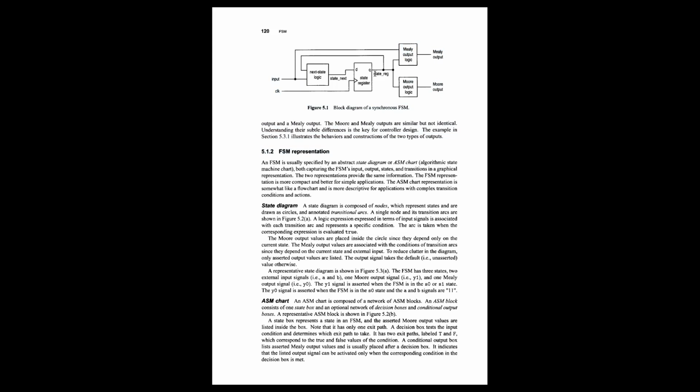This information is being extracted from the diagram. So output logic in Mealy is a function of the current input and current state.